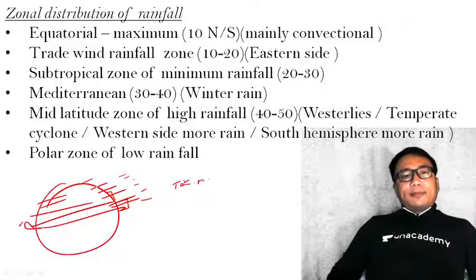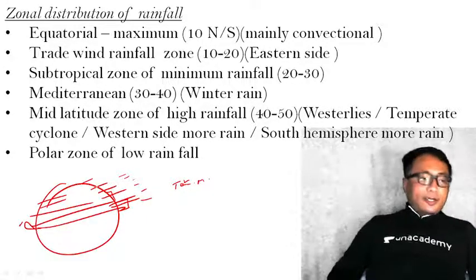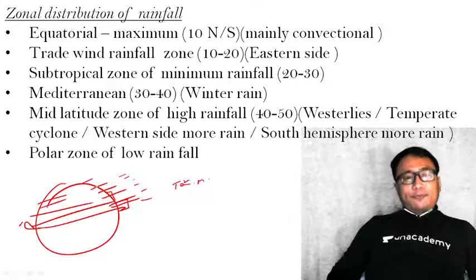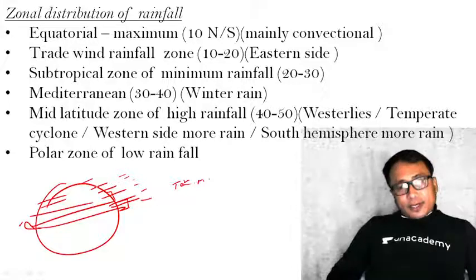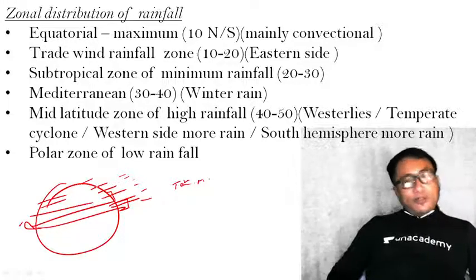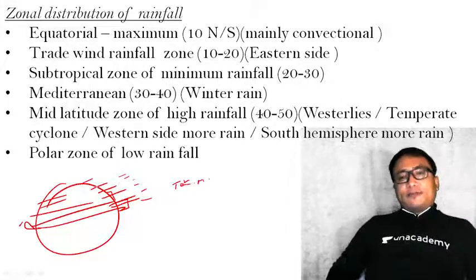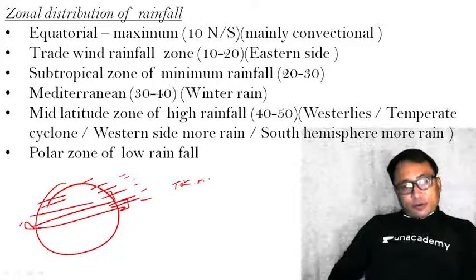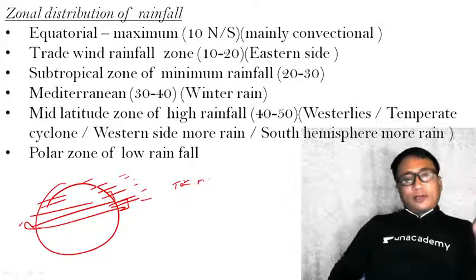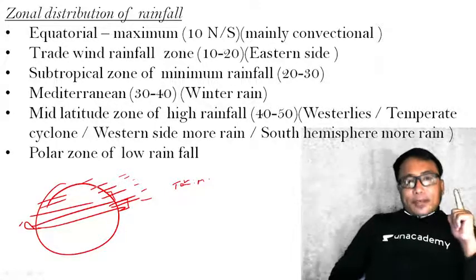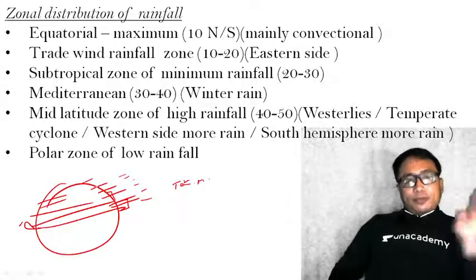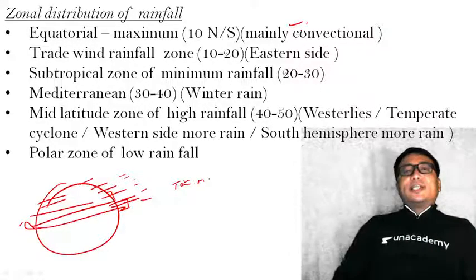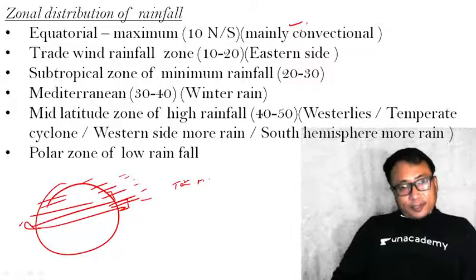Now the maximum amount of precipitation comes near the equatorial region. And the type of precipitation, I am not explaining it here again. Why? Because we have already seen yesterday what are the different types of precipitation: frontal, convectional, orographic. We have seen all of those. The maximum precipitation in the equatorial region is mainly because of convectional activity. Okay, keep this in mind.